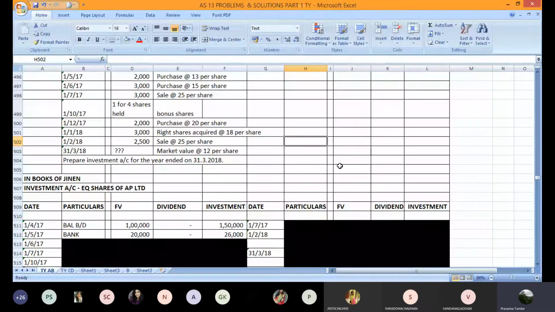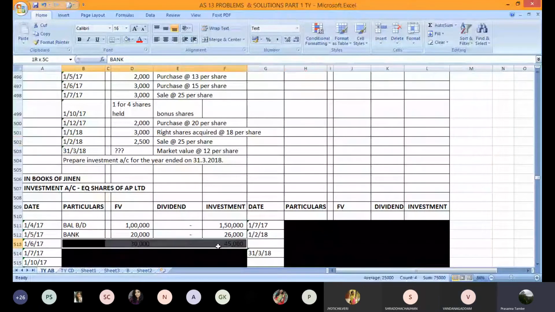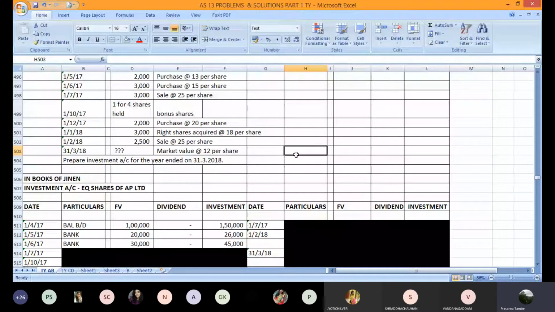Then in the same fashion, we have to account for the entry on 1st June, where we have purchased 3,000 shares at 15 rupees per share. Anyone with the entry, amount and details? 1st June 17, investment account debit 45,000 to bank 45,000. Yes, correct. And what will the face value be? 30,000. That's right, 10 rupees per share is the face value. So on 1st June, the entry will be investment account debit to bank 45,000 rupees and the face value of investment shown in the face value column is 30,000 rupees.